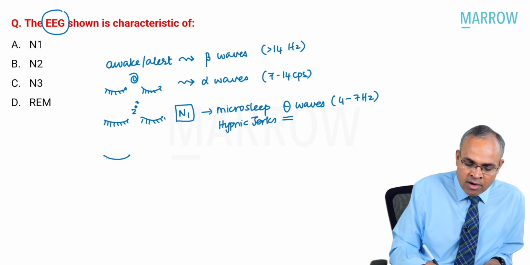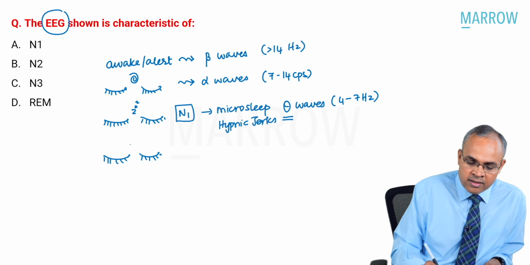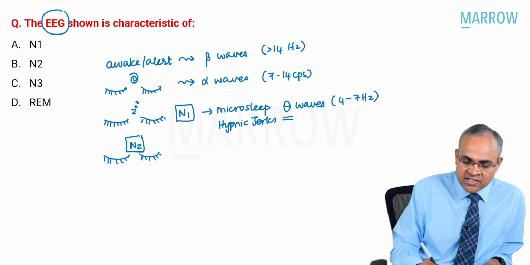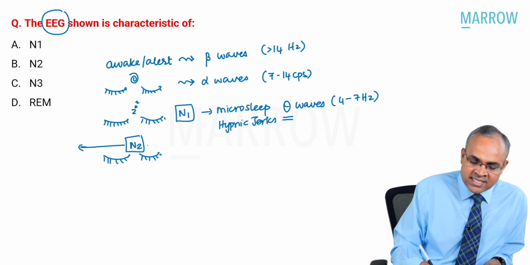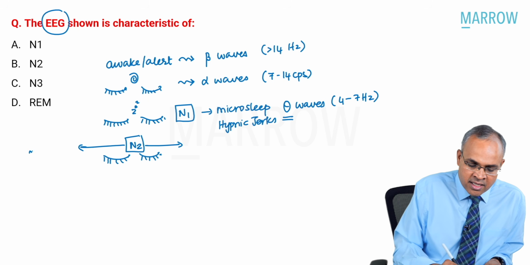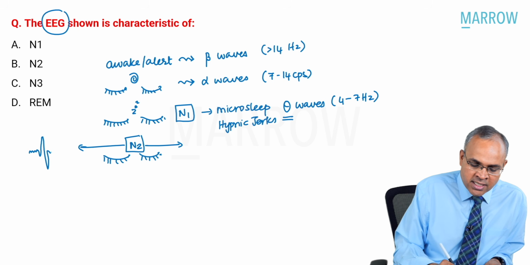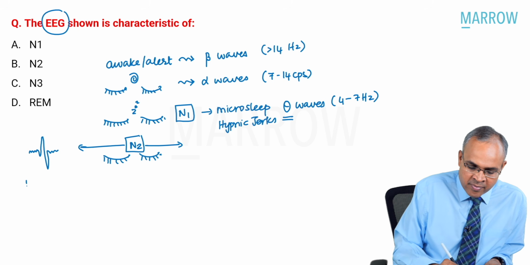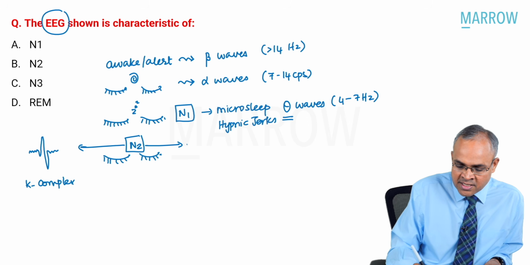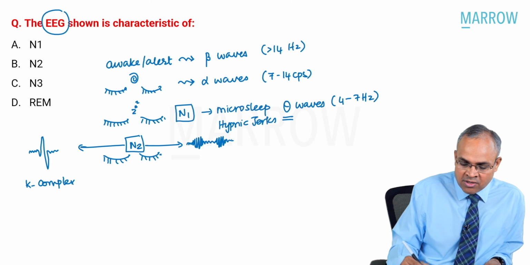Then, as you sleep deeper, you get into the N2 stage of sleep. In N2, two things can happen. One is the K complex. The other is a burst of waves which comes again and again, called sleep spindles.